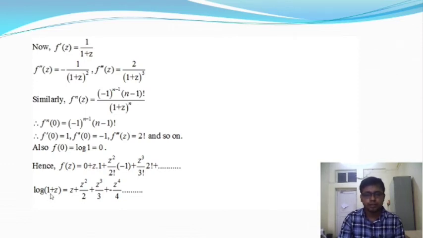From this we get log of 1 plus z in a Taylor series expansion, which is equal to z minus z square by 2 plus z cube by 3 minus z to the power 4 by 4 and up to infinity. This is the Taylor series expansion for the function log of 1 plus z, and it is analytic in the region modulus of z less than 1. Let us move on to the next example.